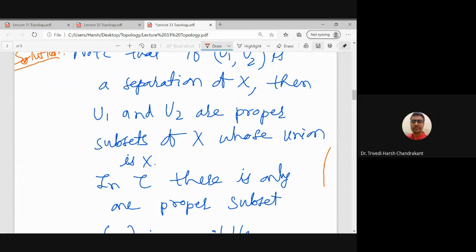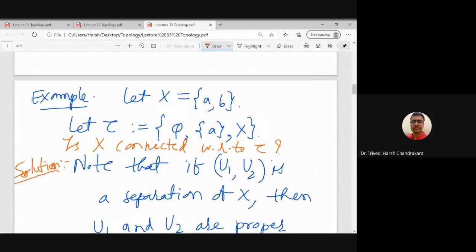So the question is, what are the proper subsets of X in the topology? That is the first question. We see the topology has only three sets, phi, X and singleton a. So there is only one proper subset, that is singleton a. So if I want to choose two proper subsets U1 and U2 from this topology, and U1 and U2 are disjoint, then trivially we can't do that by looking at the topology itself, because there are no two different proper subsets of this topology.